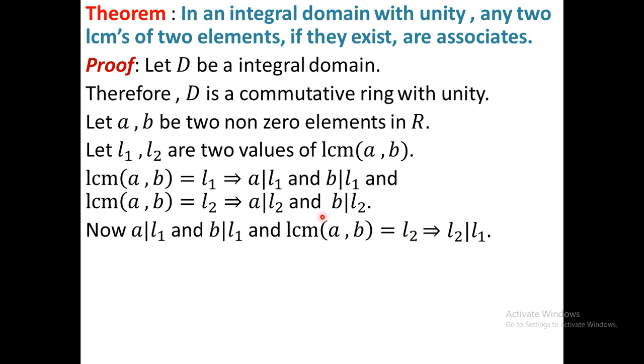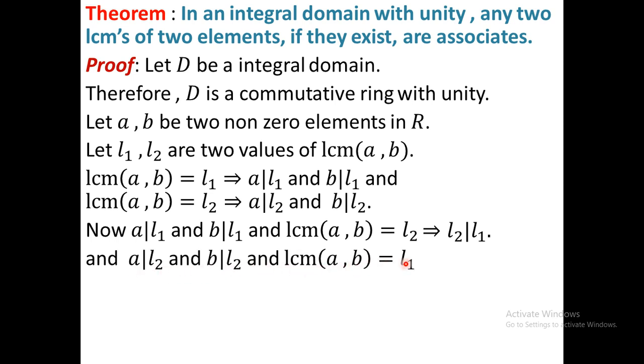Similarly, I write that relation: a divides L2 and b divides L2 and LCM of a, b equal to L1. Because you showed that L2 is a common multiple and L1 is the least common multiple, therefore L1 must divide L2. Okay, so we showed that in an integral domain L1 divides L2 and L2 divides L1. Therefore, L1, L2 are associates.